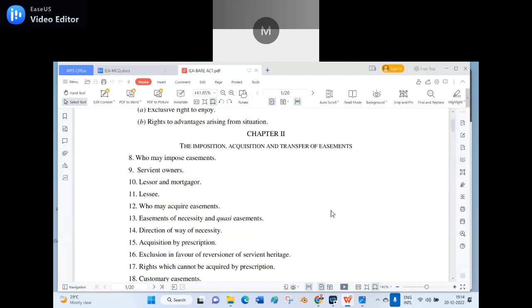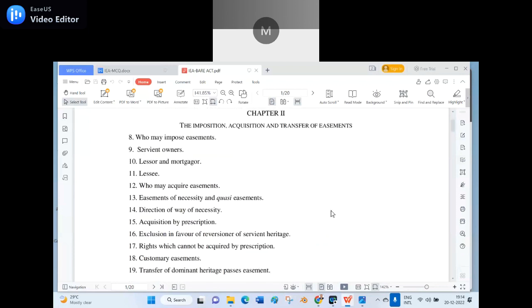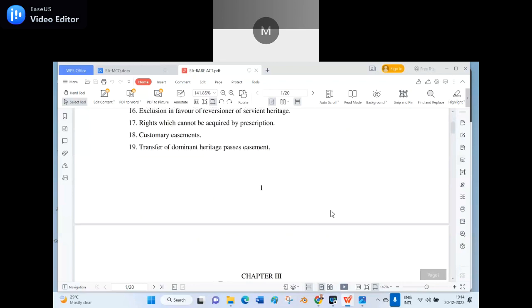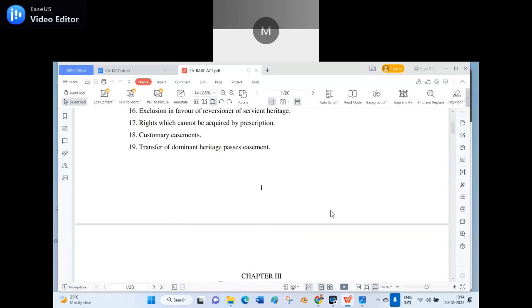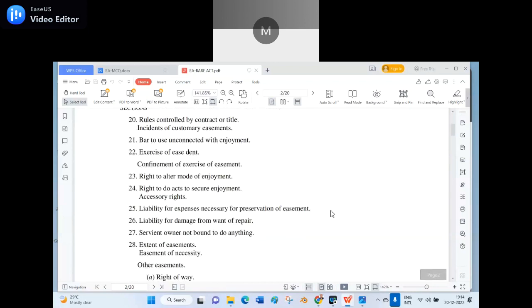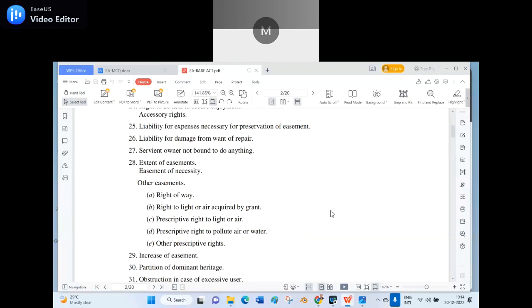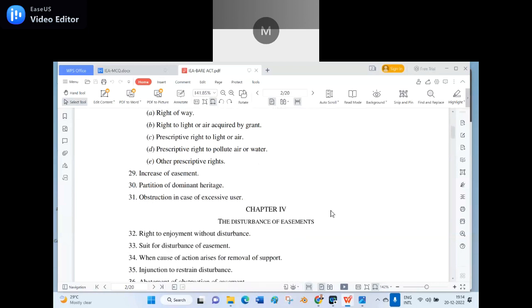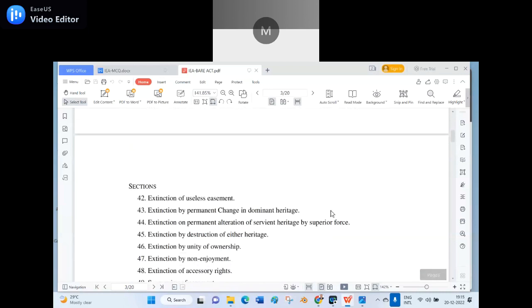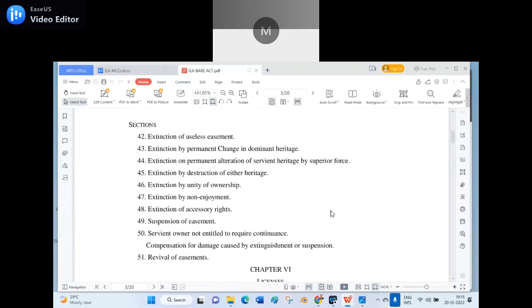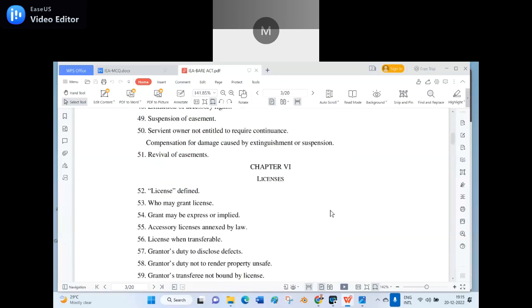See, chapter 1, we don't have that many. Chapter 2, just count how many there are. Such a type of question they may also ask in the examination. See, chapter 3 here, and chapter 4, few sections. Chapter 5, I think it is a lengthy one, so I am finding it. I mean, sections are there. So license is defined in section 52. I did not frame the questions today.